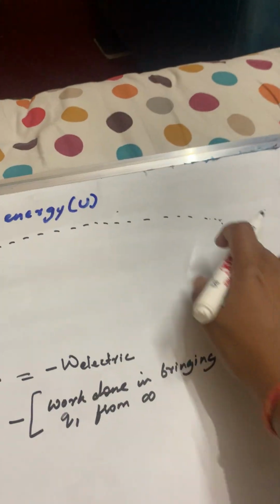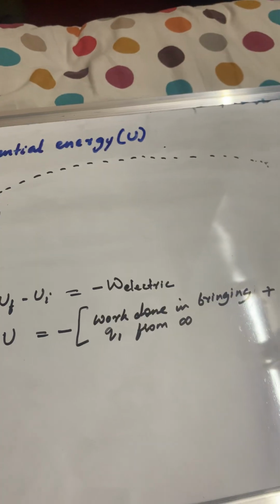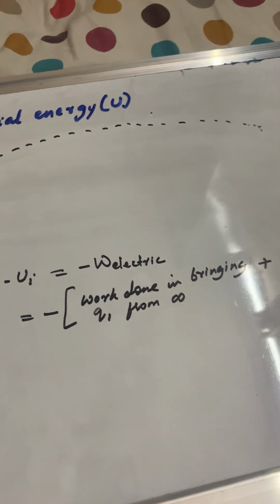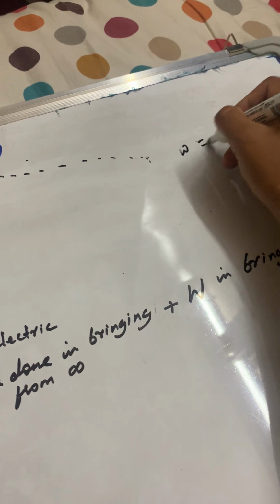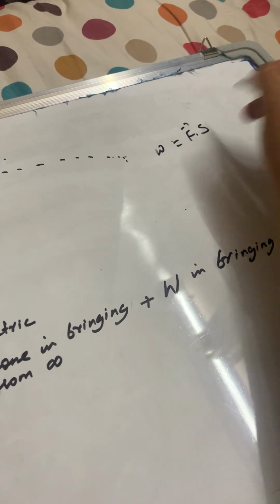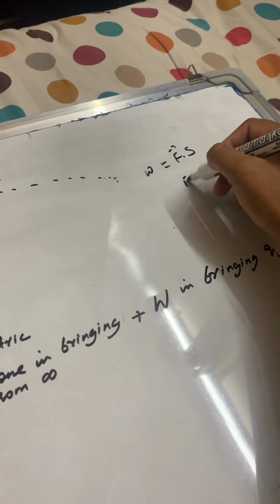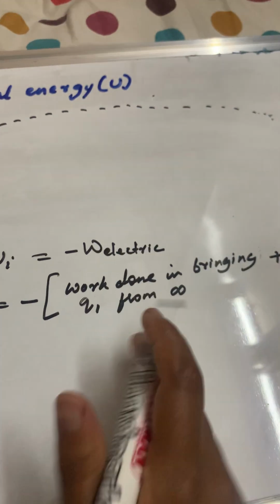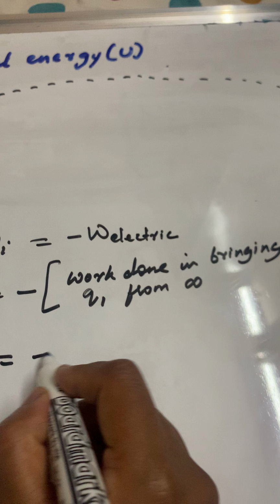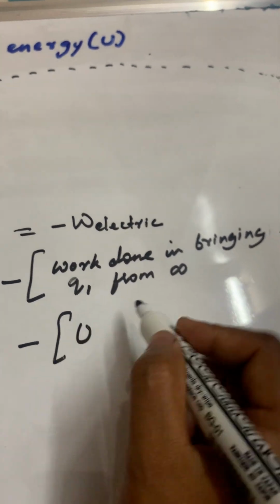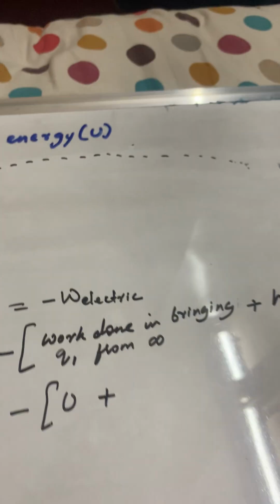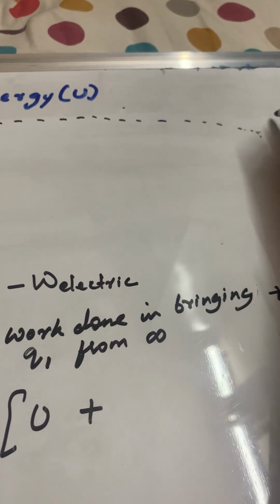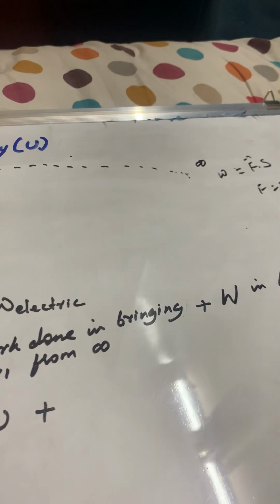Is there any force? No. If there is no force, will there be any work done? No, because work is F dot S, and F is 0. So there will be no work done, so this will be 0.